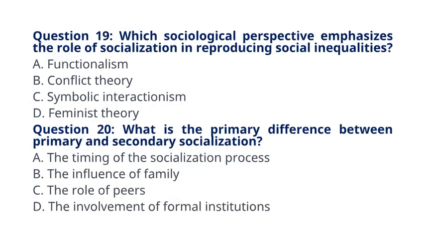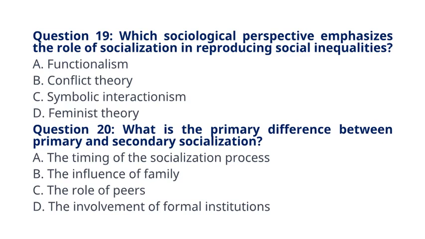Question 19. Which sociological perspective emphasizes the role of socialization in reproducing social inequalities? A. Functionalism. B. Conflict theory. C. Symbolic interactionism. D. Feminist theory. The correct answer to question 19 is option B. Conflict theory. Explanation: conflict theory highlights how socialization can contribute to the reproduction of social inequalities and power dynamics.